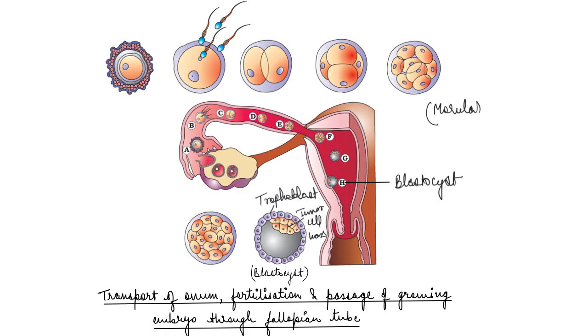So after attachment, the uterine cells start dividing rapidly and cover the blastocyst, right? And as a result of that, the blastocyst becomes embedded in the endometrium of the uterus. So here if you see, now this is embedded, right? And this is known as implantation. Now this implantation leads to pregnancy.